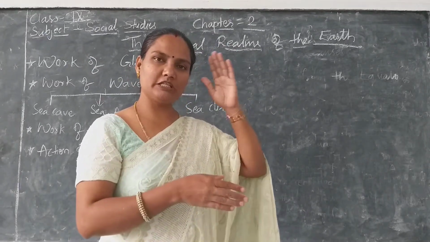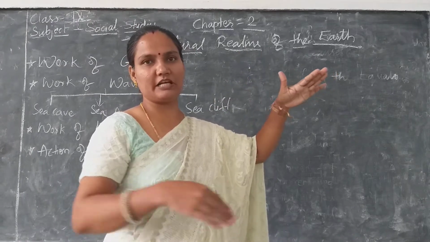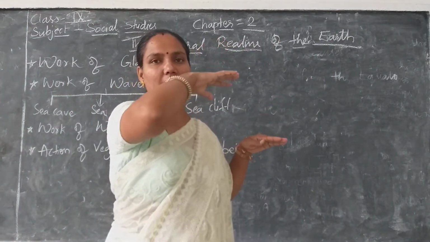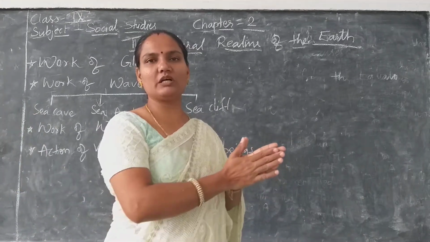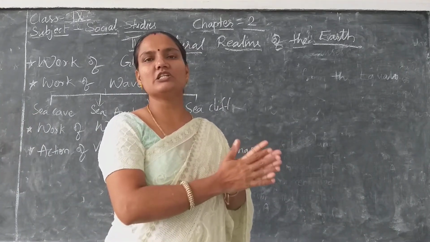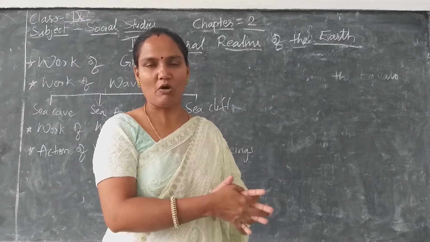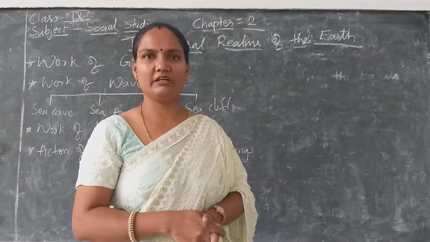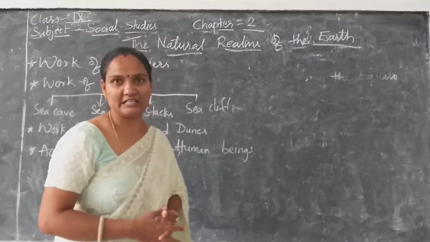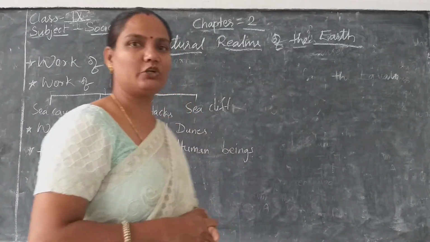So this happens in both ways. On the upper side, because of the waves reaching up the stones, and on the sides, because the waves hit the sides of the walls of the mountains. So in this way they form the cliffs, right? Okay, like small islands, etc. Is that clear to you, children?